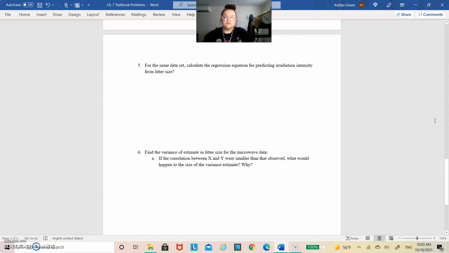Moving on to the last page, 5 is pretty much the same setup as number 3 was. However, it's asking for a regression equation for predicting irradiation intensity from litter size. So predicting x from y instead of y from x. And so the equation for that was x prime equals bx times y plus ax. And I had the same setup as before, where I found bx and then ax, and then put that in my final equation. So for bx, it was pretty much the same equation as by.